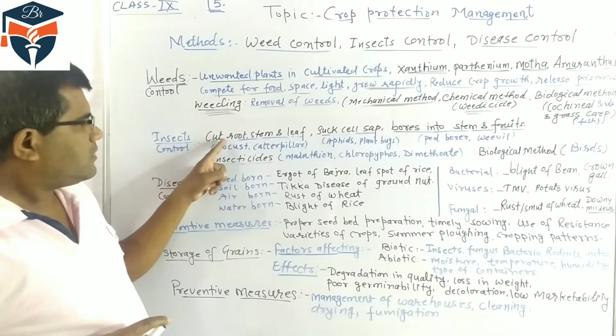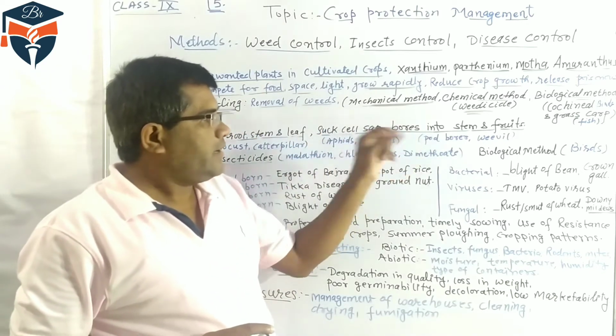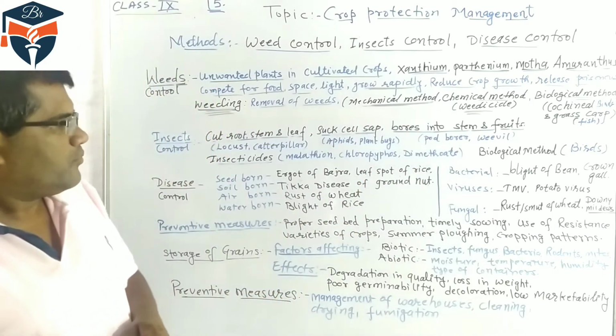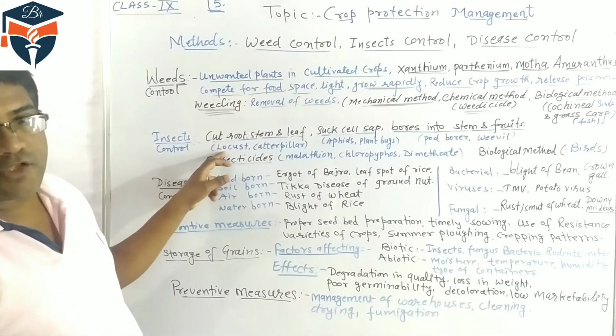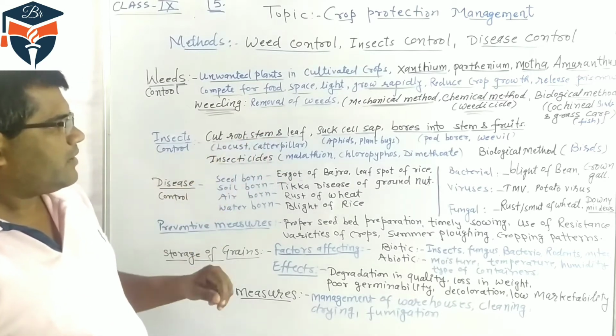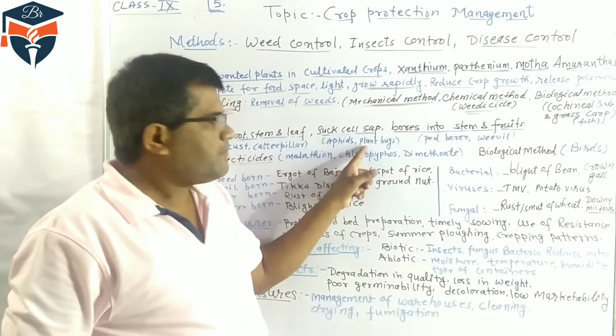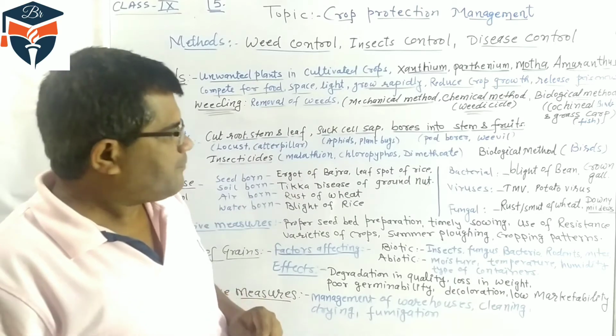First, cut the root, stem and leaf pests. They suck the cell sap and bore into stem and fruit. Such types cut root and stem leaf: locust, grasshopper, caterpillar. They feed on the root, stem and leaf. Aphids and plant bugs feed on the cell sap.